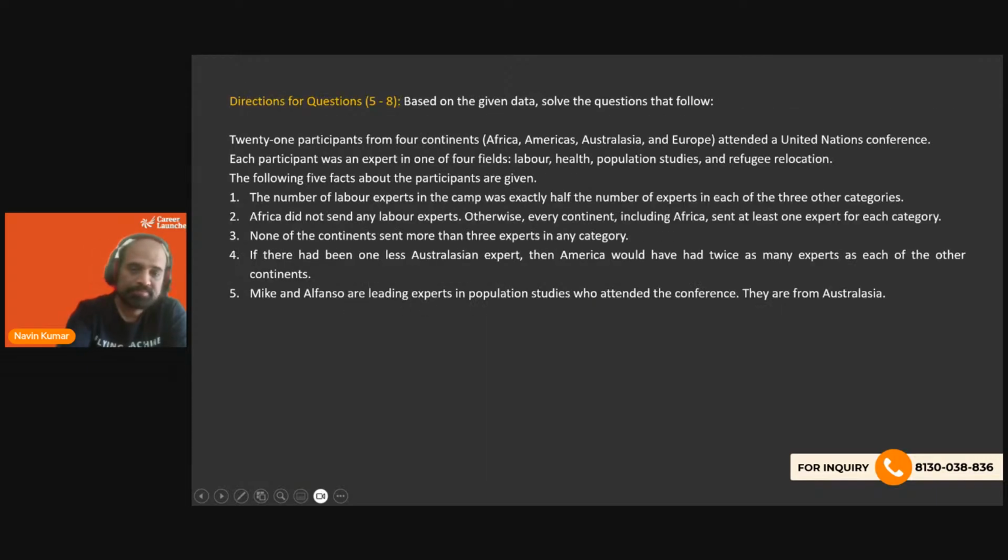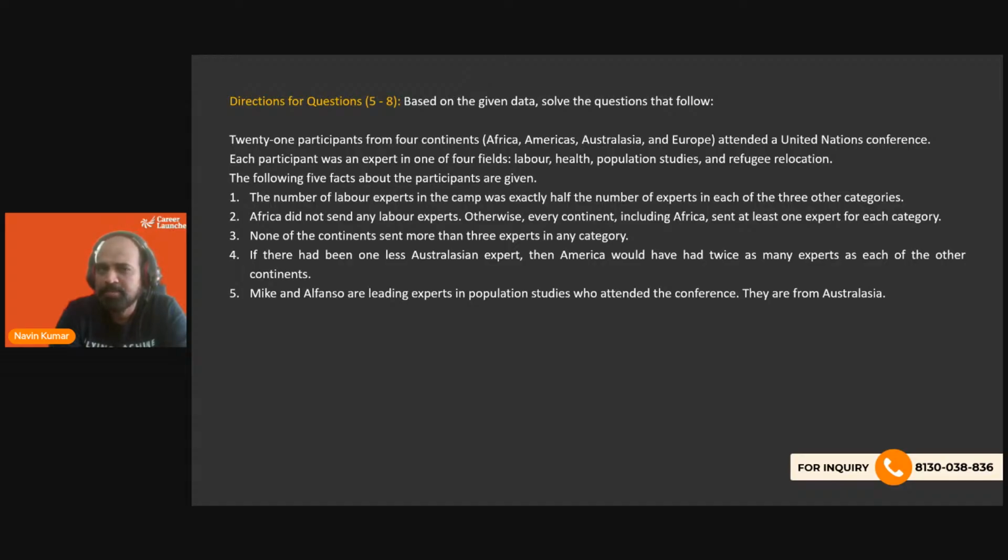Okay. Next set. 21 participants from 4 continents, so Africa, Americas, Australasia, and Europe, attended a national United Nations conference. Each participant was an expert in one of the 4 fields: labor, health, population studies, and refugee relocation. The following 5 facts about the participants are given. The number of labor experts in the camp was exactly half the number of experts in each of the 3 categories.